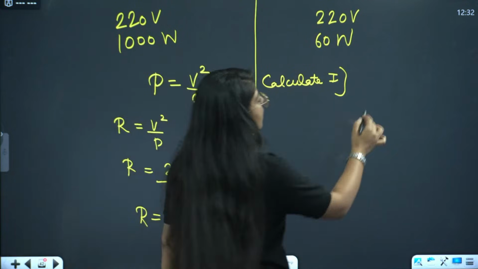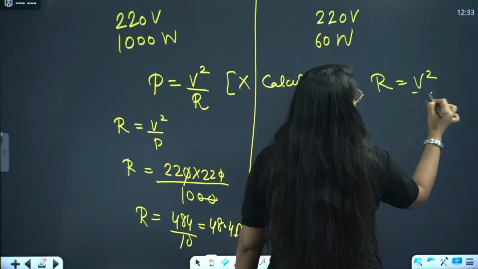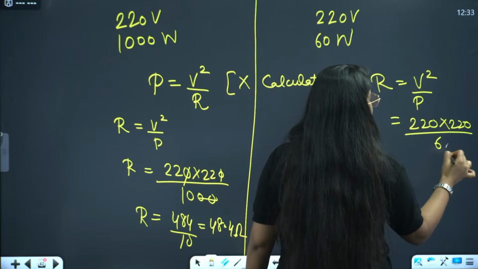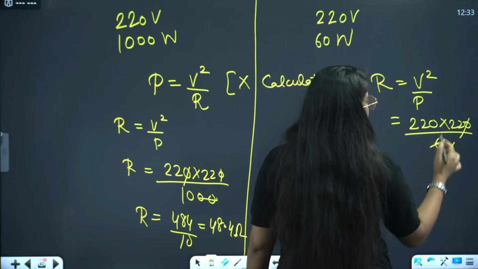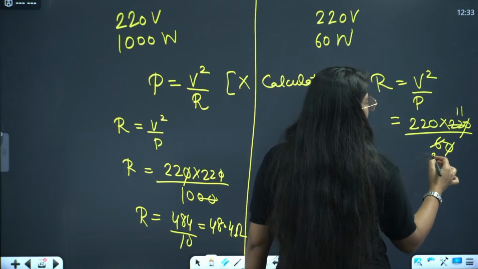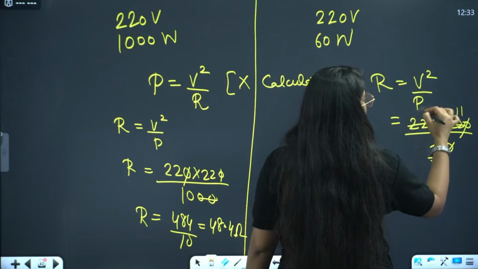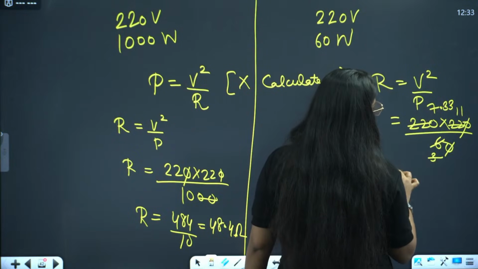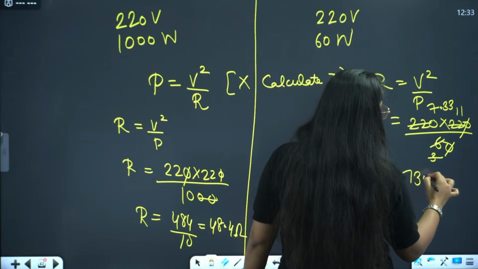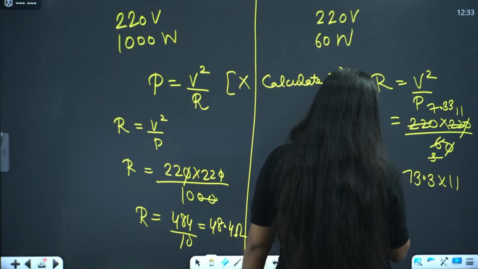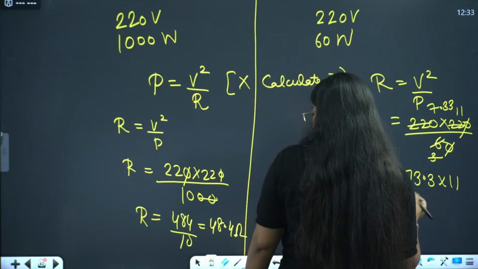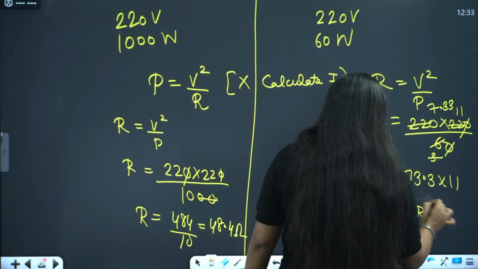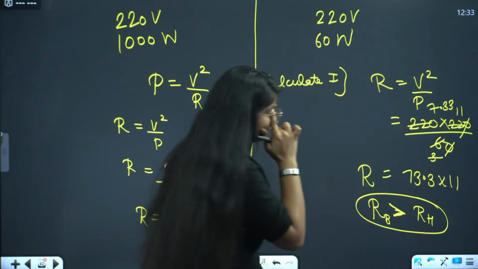Similarly for this, R equals to V square divided by P, that is 220 into 220 divided by 60 now. So this cancels out, 6, 3 and this is 11. For 3, you can cancel this out. This will be 7.33, right? That will be 73.3 into 11. That is your R. So R of bulb is definitely more than electric heater. Done.